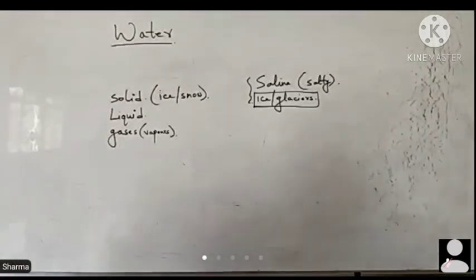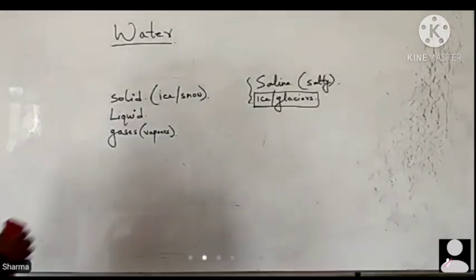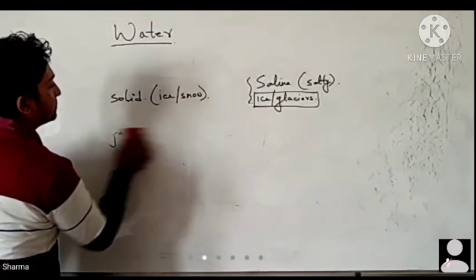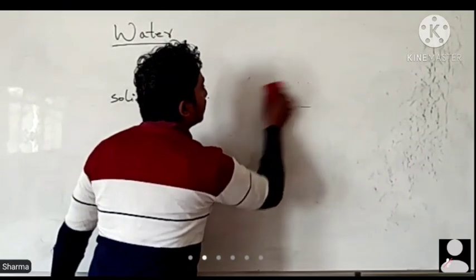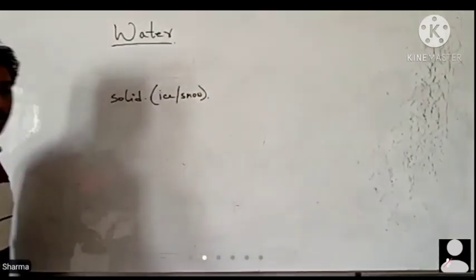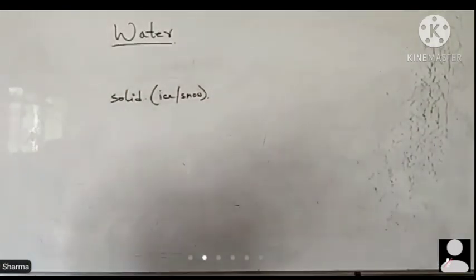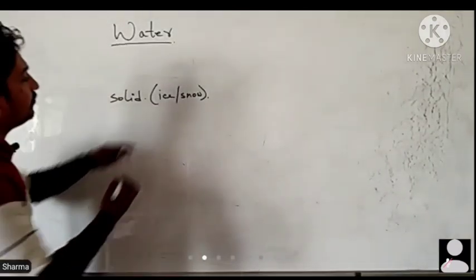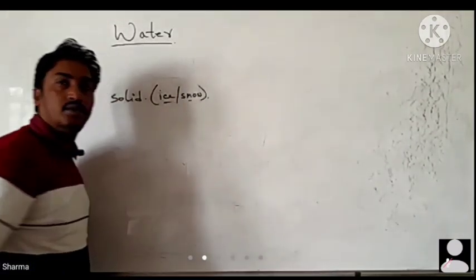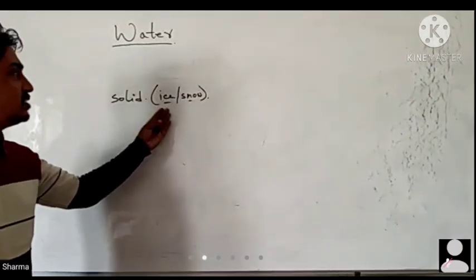So let's talk about them one by one. In solid form it occurs in the form of ice and snow.